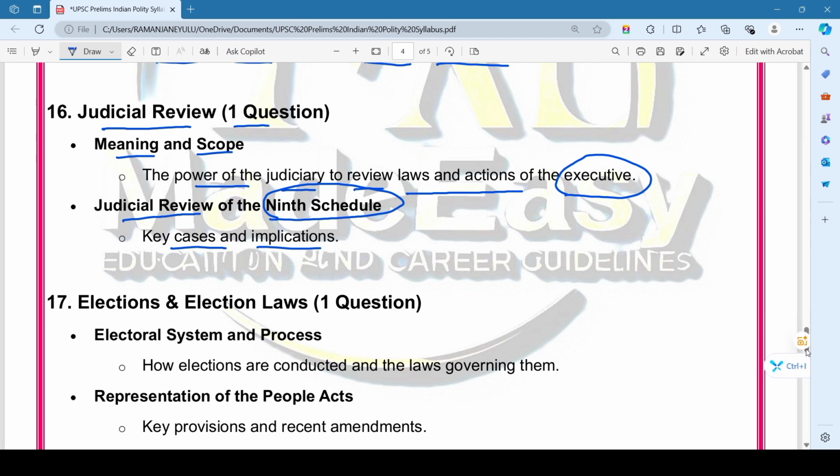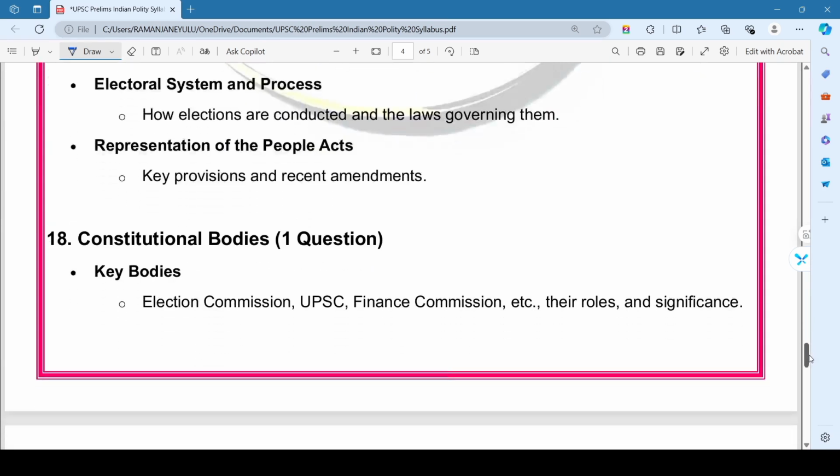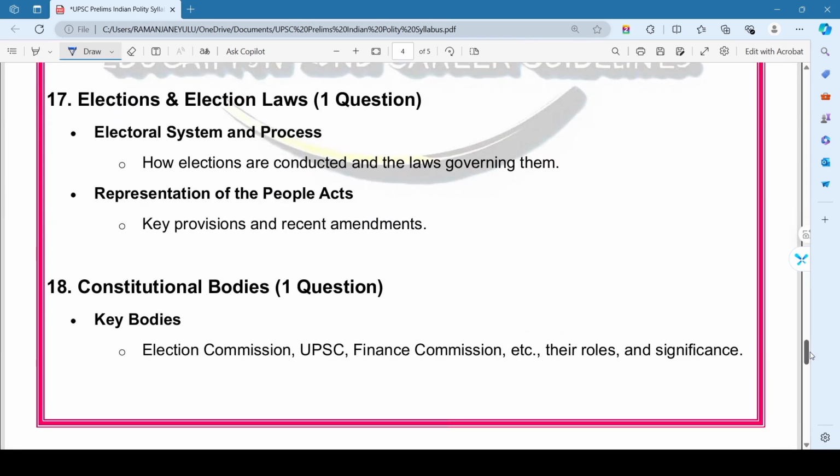Then coming to the 17th most important chapter in the Indian polity, that is elections and election laws. Here we expect at least one question from the chapter. In this chapter we will mainly focus on the electoral system and its processes, that is how elections are conducted and the laws governing them.